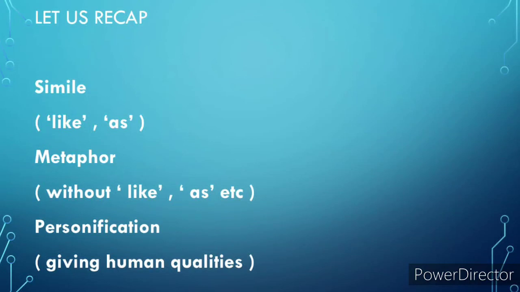Metaphor is also a literary device used to compare things, but it doesn't have any comparing word like or as. Personification is giving human qualities to non-human things.